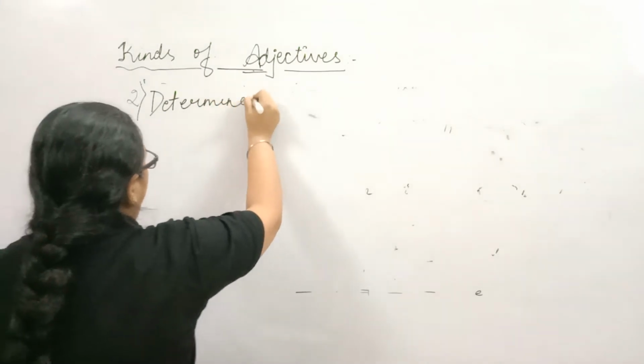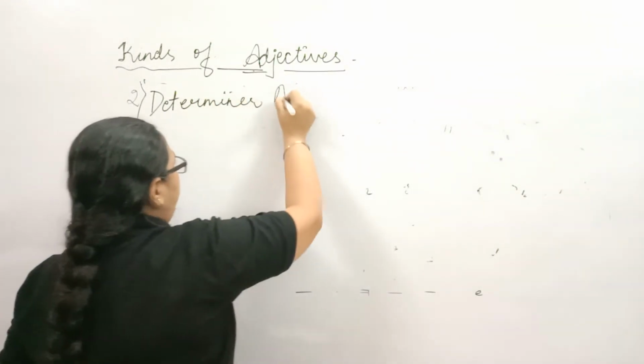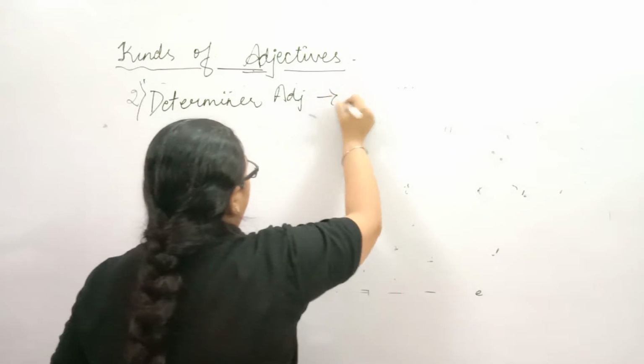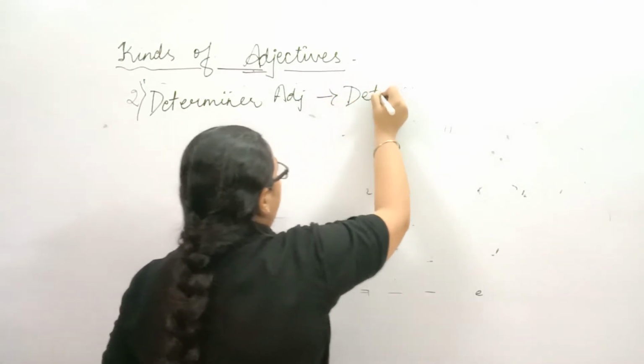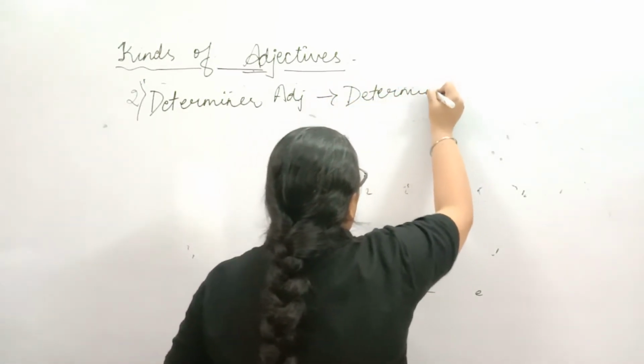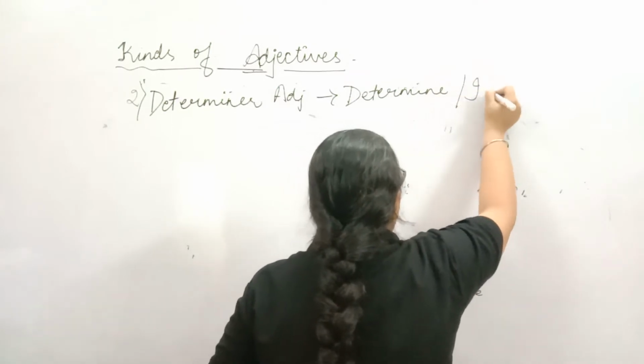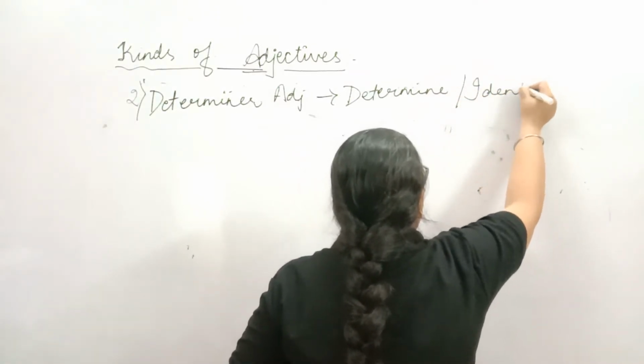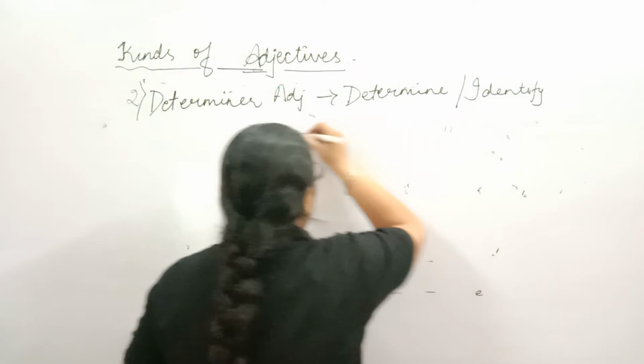Now, determiner adjectives determine or identify the noun.